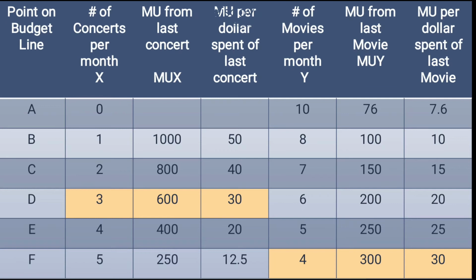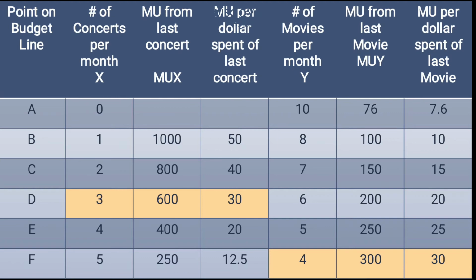Now again you are going to calculate per dollar utility of Y. What is the formula for that? Marginal utility of Y divided by price of Y. What is marginal utility of Y? 76. And what is price of Y? 10. So 76 divided by 10 is 7.6. 100 divided by 10 is 10. 150 divided by 10 is 15. 200 divided by 10 is 20. 250 divided by 10 is 25. 300 divided by 10 is 30. So in this way you can work out per dollar utility of Y and per dollar utility of X.